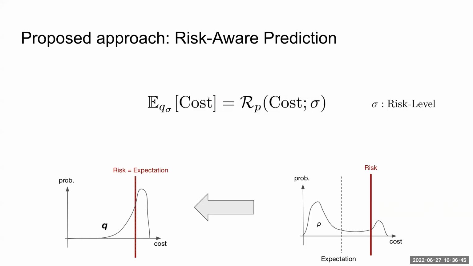Next slide. Thank you. Mathematically, this is achieved by enforcing an equality constraint, as shown here in the space of probability distributions. So we pose an optimization problem that satisfies this constraint to learn offline this biased distribution Q based on a pre-trained generative distribution P and a risk sensitivity parameter or risk level sigma. Next slide, please.